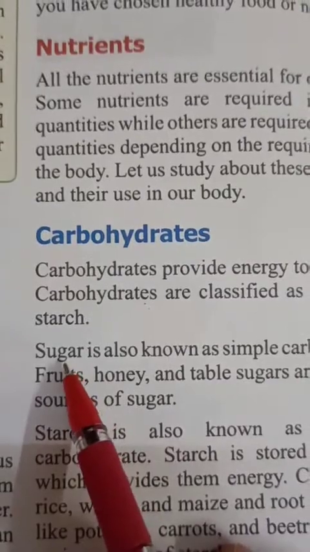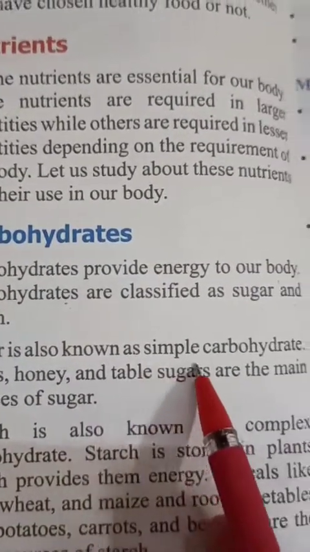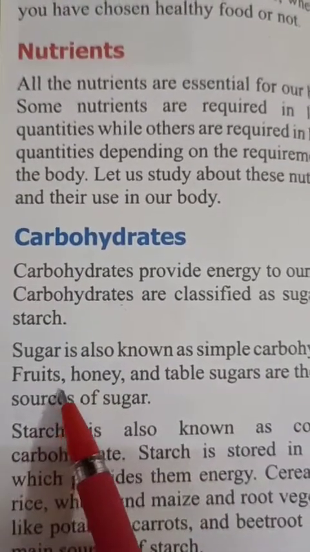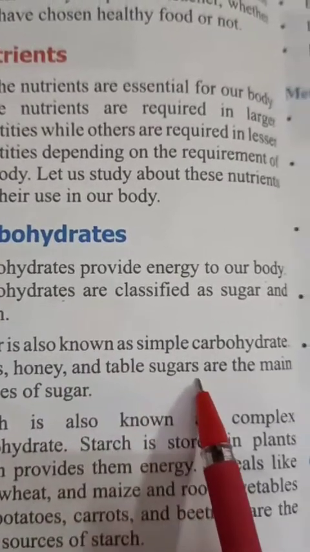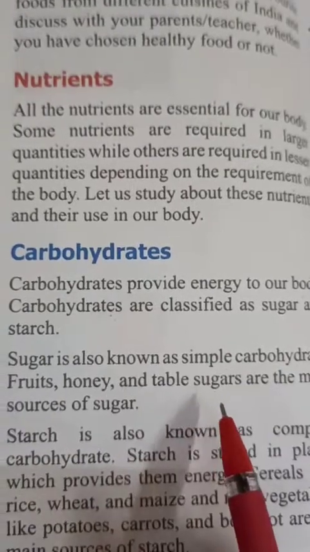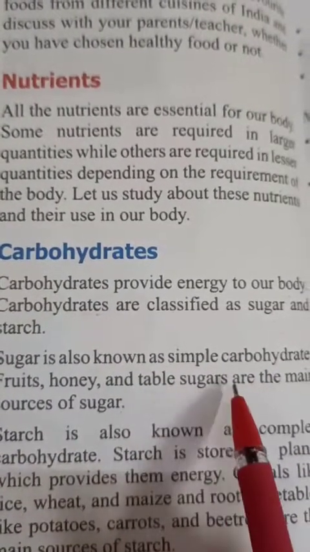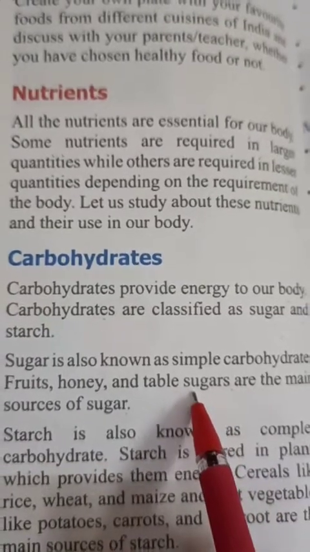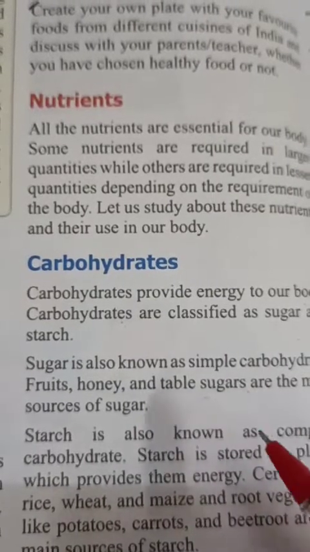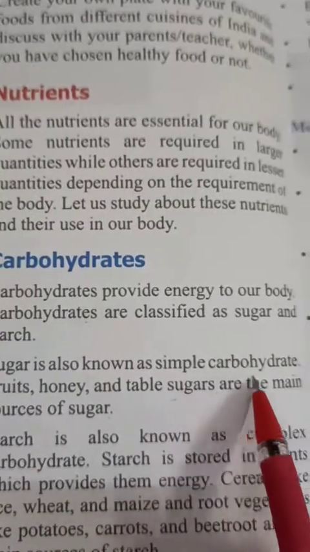So children, sugar is also known as simple carbohydrate. Fruits, honey, and table sugar are the main sources of sugar. We can't say that only the sugar called table sugar, which we use in our daily diet, is the carbohydrate.